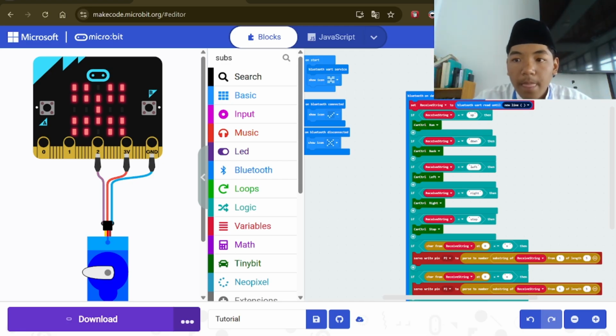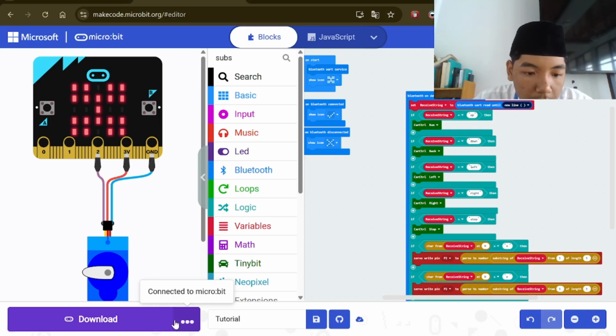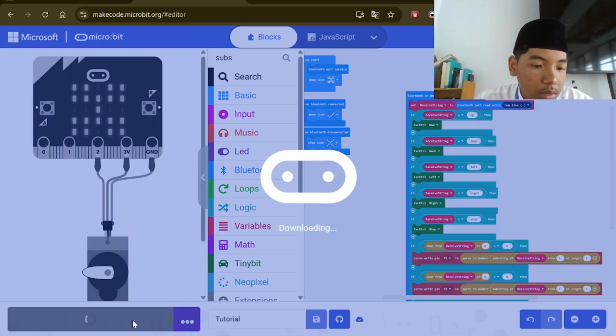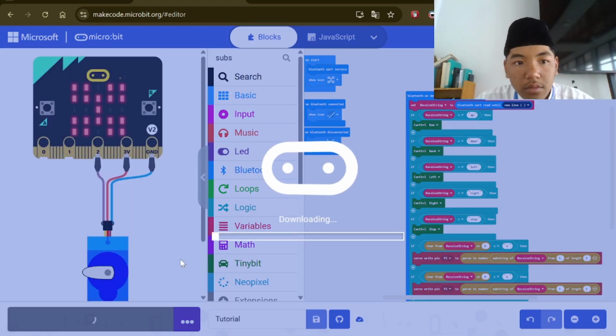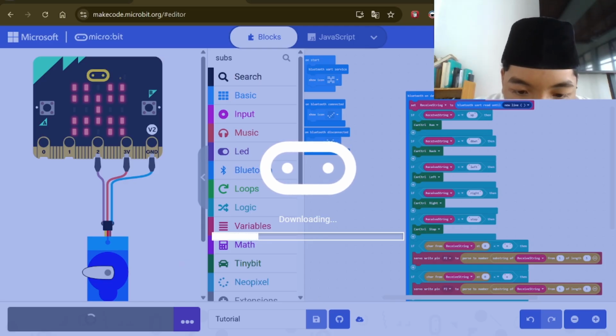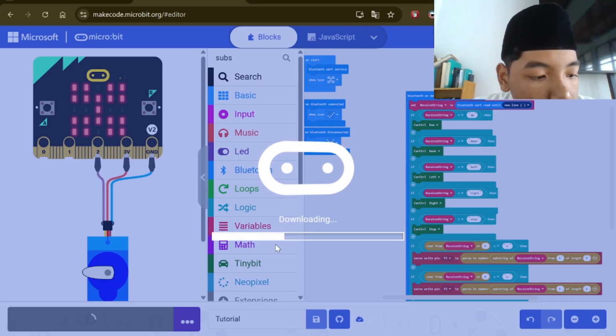After that you can download. Waiting for the download, maybe it takes so long.